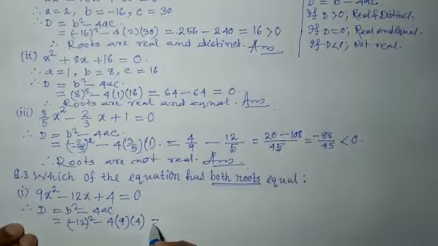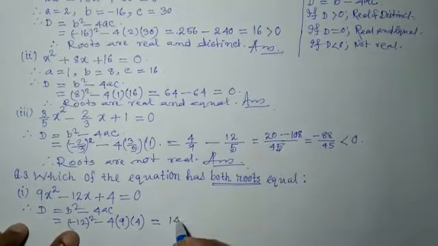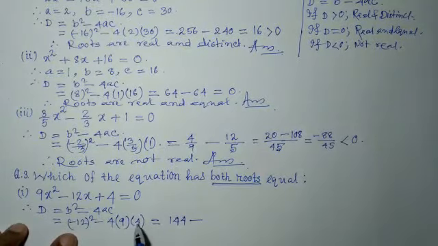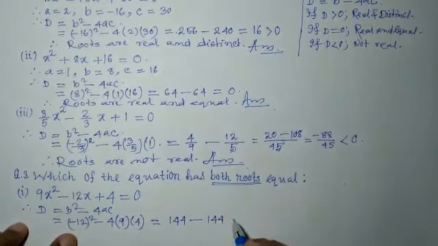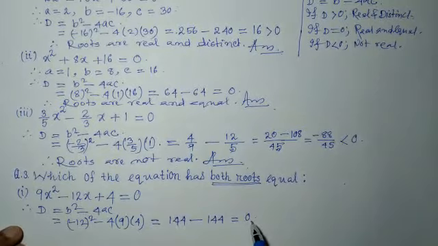So we multiply: minus 12 whole square, minus 12 into minus 12 is 144, minus 4 into 9, 36 into 4, that is also 144. So 144 minus 144 is 0. It means discriminant equals 0.